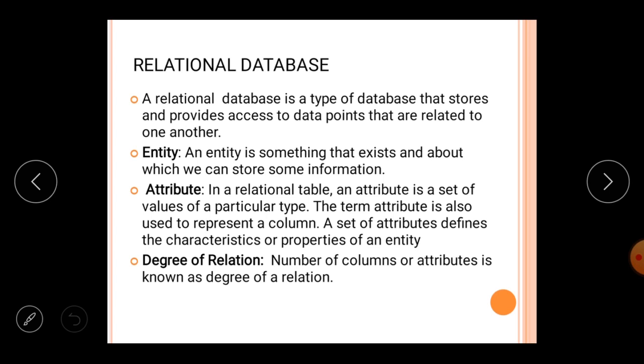If you are trying to store the data about the grocery elements that you have, then the grocery is the entity. In short, about what you are storing the data is called the entity. The next is attribute.